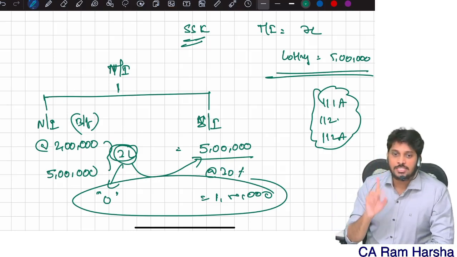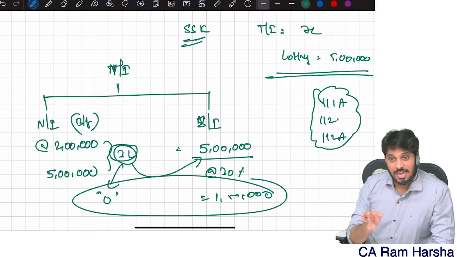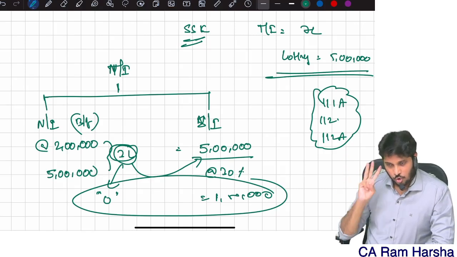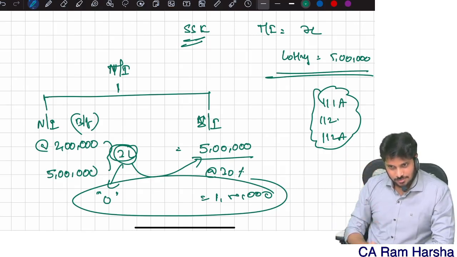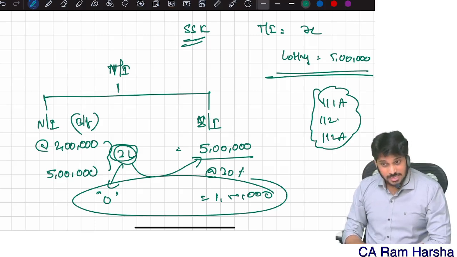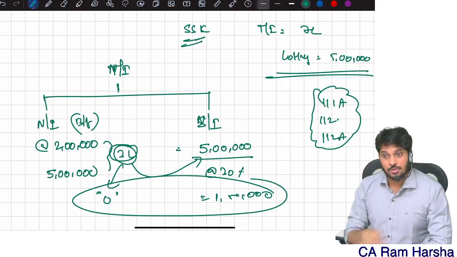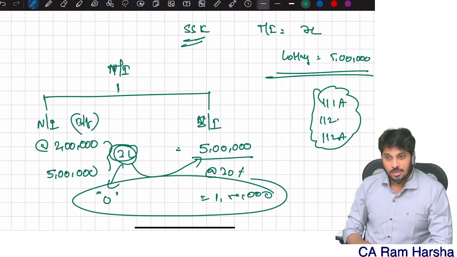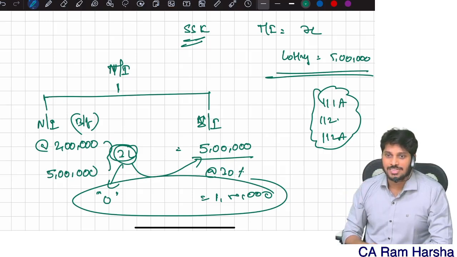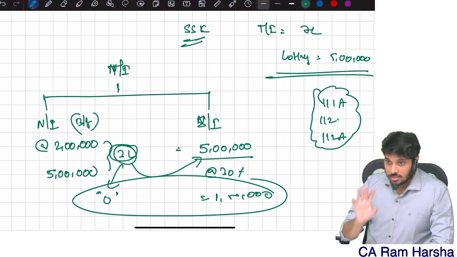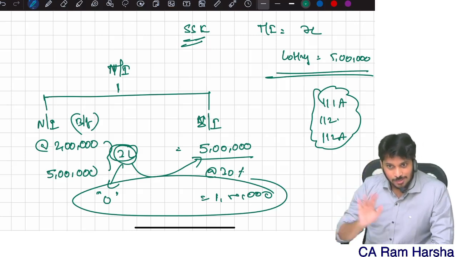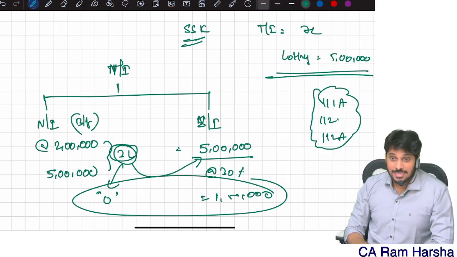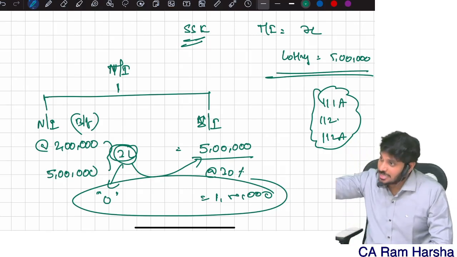So the unutilized basic exemption limit, I can set off with 111A, 112A, 112, only 3 types of capital gains. Are you clear? Sometimes in the exam they will give you simply short-term capital gain, no section mentioned. If nothing is mentioned and they say it's a short-term capital gain, it's a normal income. What is it? Normal income. Long-term capital gain is always special income. Short-term capital gain, listed items only, is special income.